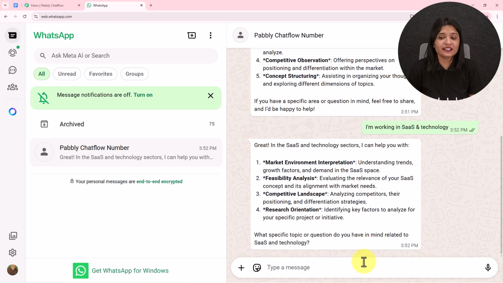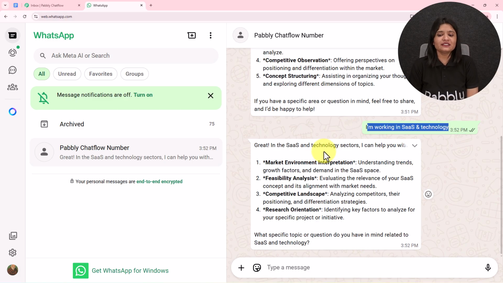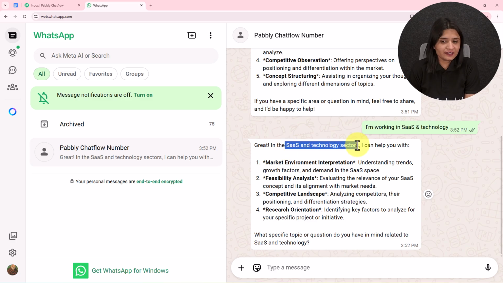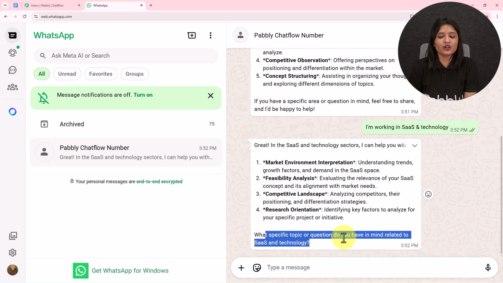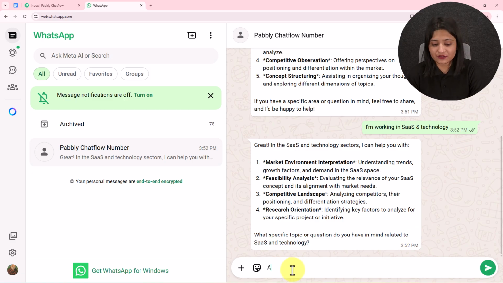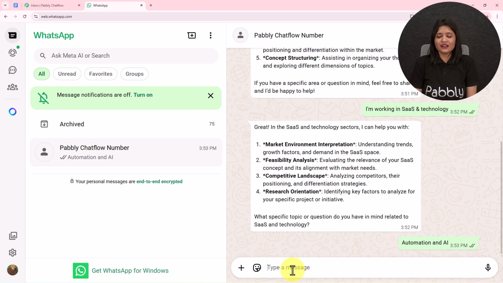So here it says in SaaS and technology sector I can help you with. So you see it has sent me this same answer related reply: market environment interpretation, feasibility analysis, competitive landscape, research orientation. What specific topic or question do you have in mind related to SaaS and technology? I'm going to send a message like automation and AI. So I have sent this message. Let's wait for the reply.